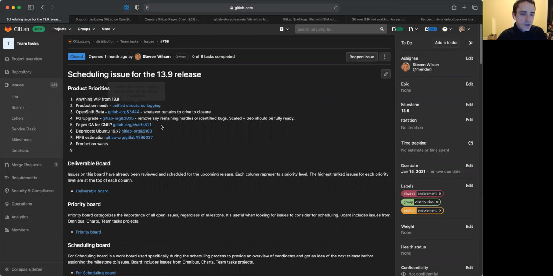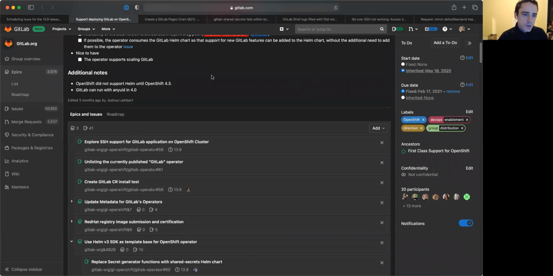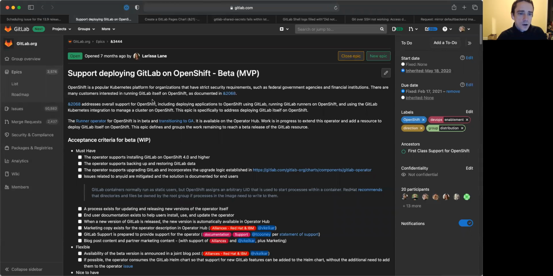Here is our planning issue that we use to organize what we plan to do for the month, and we'll jump into a few of the higher impact items that we're planning to accomplish. The first is we are continuing our work to support deploying GitLab on OpenShift.